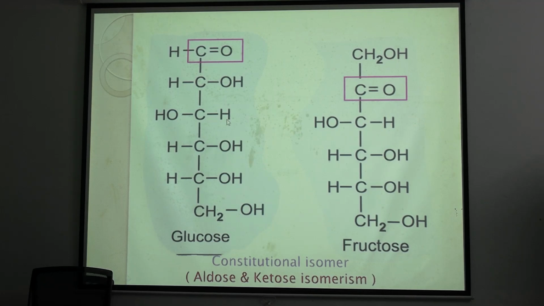But C2, C3 and C4 will form diastereoisomers. Any change, if this OH group is on this side, will form a diastereoisomer. And which kind of diastereoisomer will it be? Epimer. In the case of an epimer, there is only a single carbon difference.